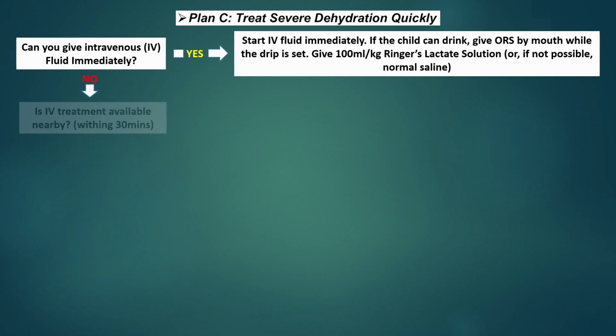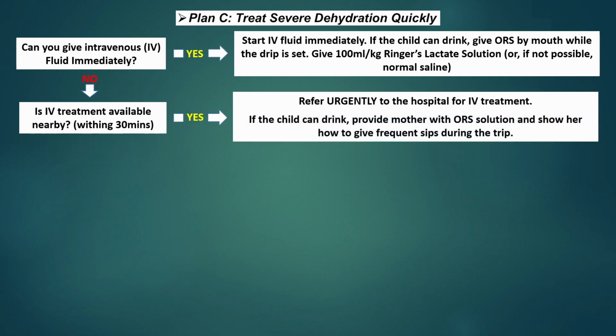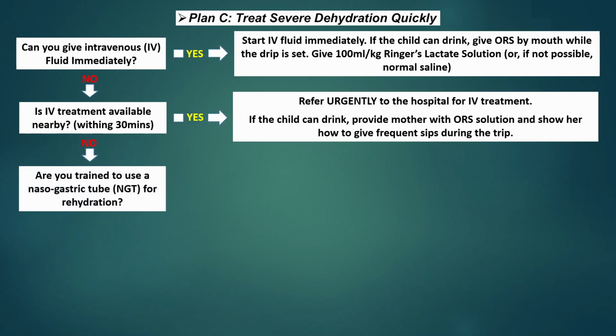If no, then, is IV treatment available nearby within 30 minutes? If yes, then refer urgently to hospital for IV treatment. If the child can drink, provide the mother with Orsol solution and show her how to give frequent sips during the trip. If no, then, are you trained to use a nasogastric tube for rehydration?